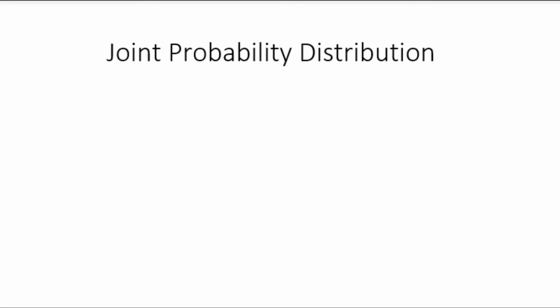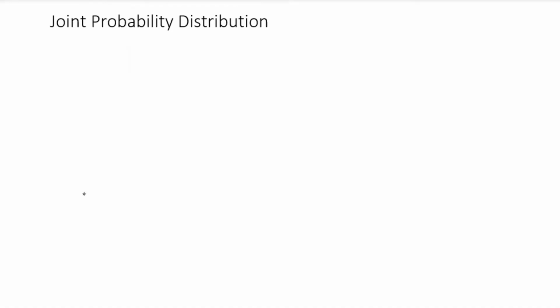Today's topic is joint probability distribution. Some of the basic formulas that we have already discussed, let me write down those formulas. I have told you about the expectation. Let me write down the formula for the expectation or mean. We represent that by mu x. Mu x is equal to E of x, which is the summation of xi into f of xi.